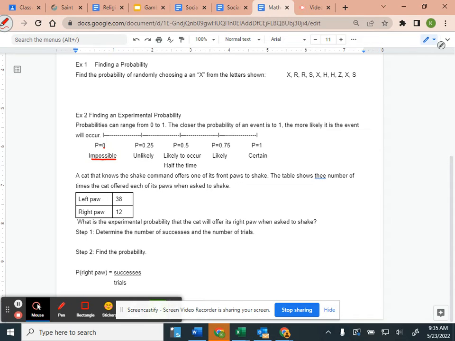If the probability is 0.25, it's unlikely because it's under a half. If it's halfway, it's likely to occur half the time. If it's at 0.75, then it's likely it'll occur. The closer we get to 1, the more certain it will occur.